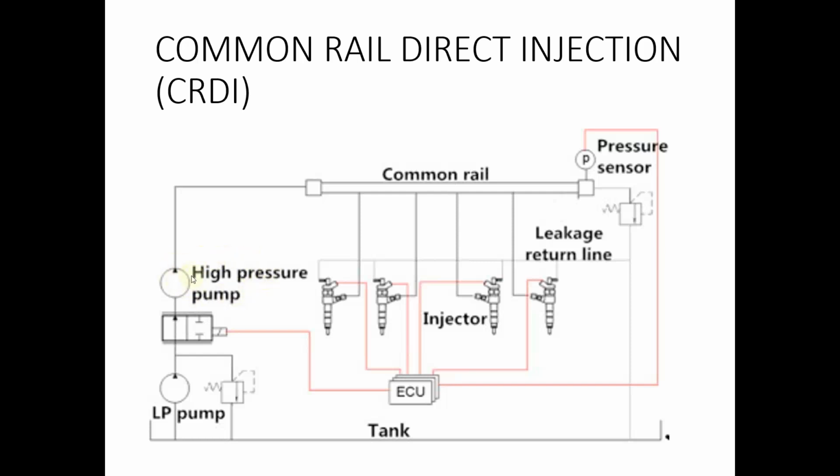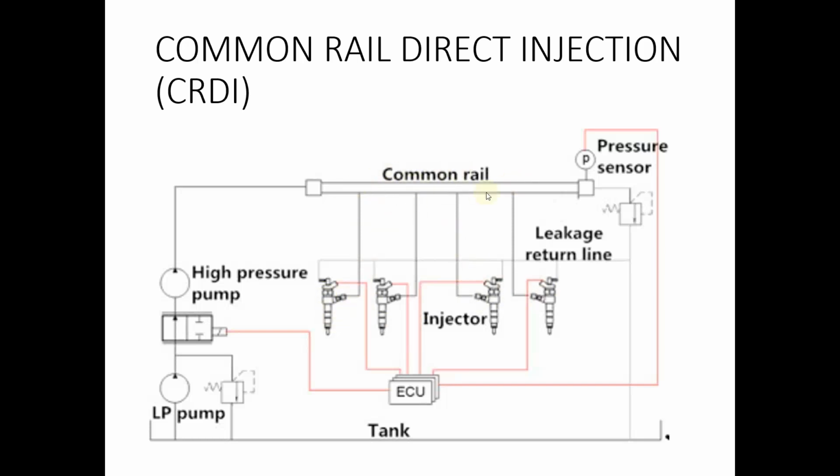So this high pressure pump pumps the pressurized diesel to a tube known as common rail. So this common rail collects the diesel at a very high pressure and maintains the diesel at a very high pressure. And fuel is then supplied to different injectors through the common rail.